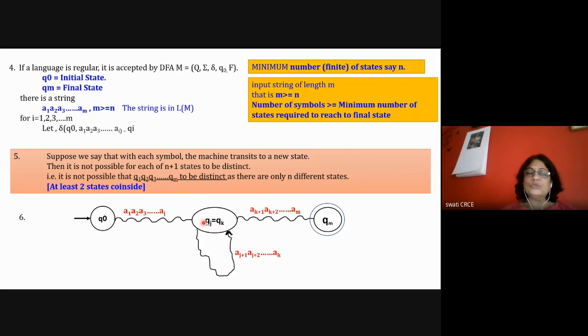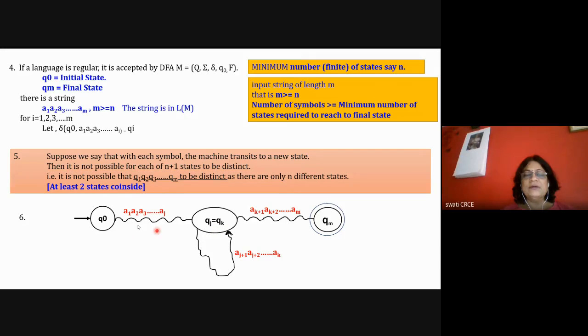At least two states will coincide, such that Qj is equal to Qk. Up to Aj, the machine has a distinct state for every input symbol, and then there can be a loop, where you have two states Qj and Qk that are nothing but the same.